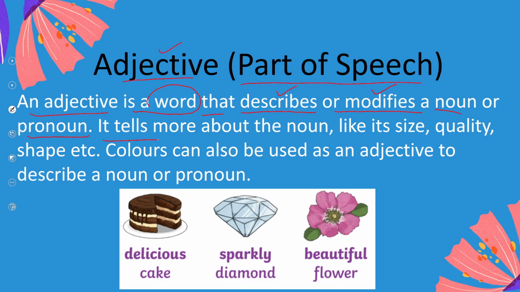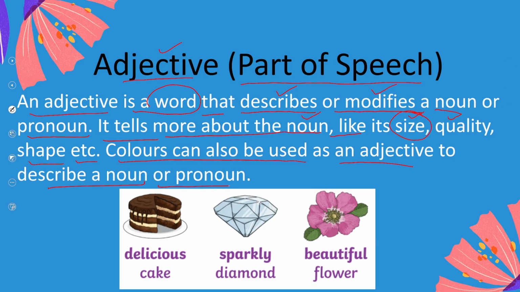And it tells more about the noun, like its size. Now we know that noun is the name of any person, place, thing, or any concept or idea. We can tell its size, its quality, shape, etc., and so many other qualities. And colors can also be used as an adjective to describe a noun or pronoun.